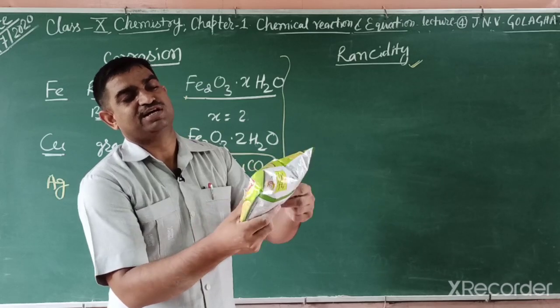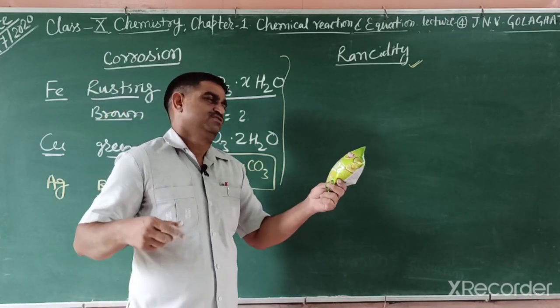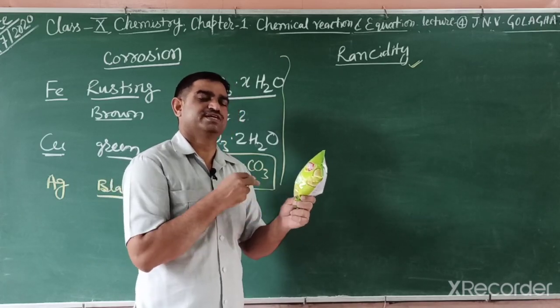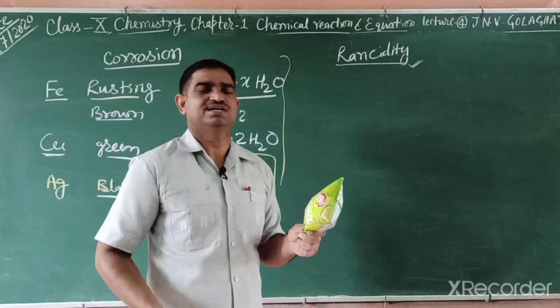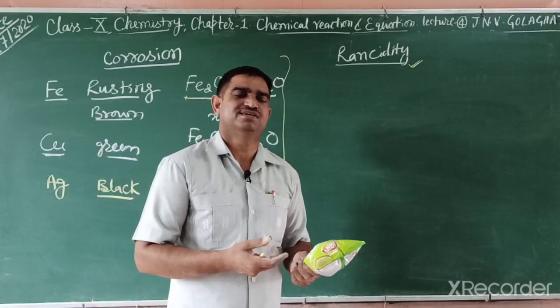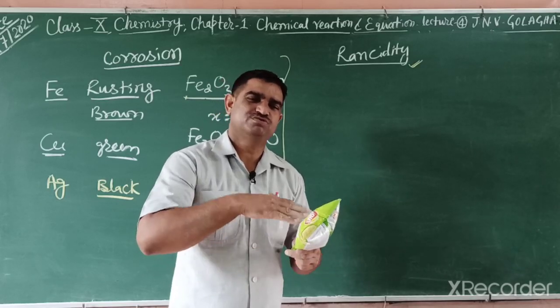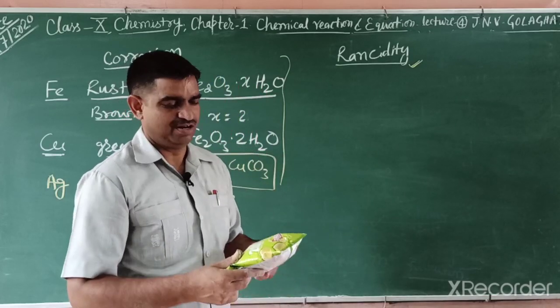That gas is nitrogen gas. The question comes: why is nitrogen gas used for making Kurkure and chips? The reason is that nitrogen is an inert, not very reactive gas. So due to that, the atmosphere is stable.